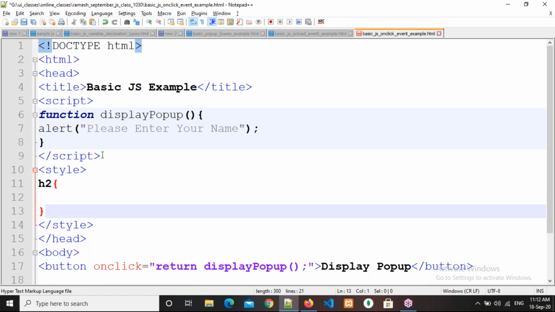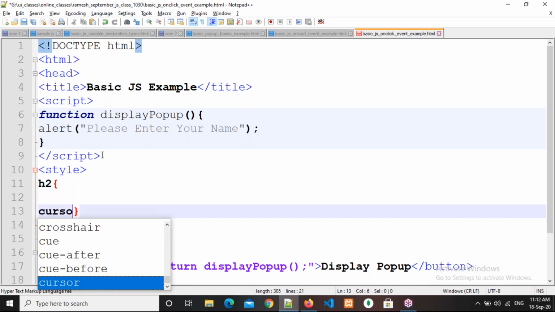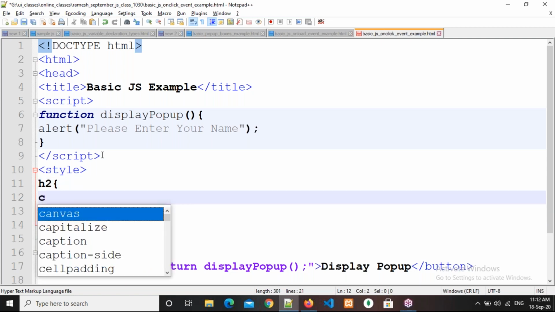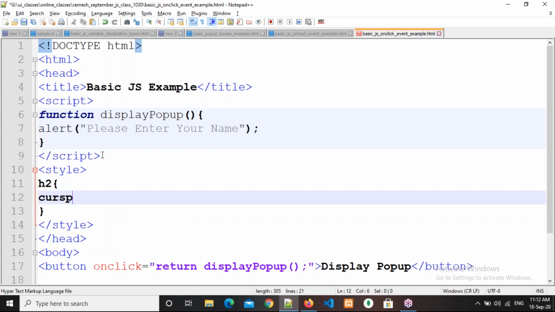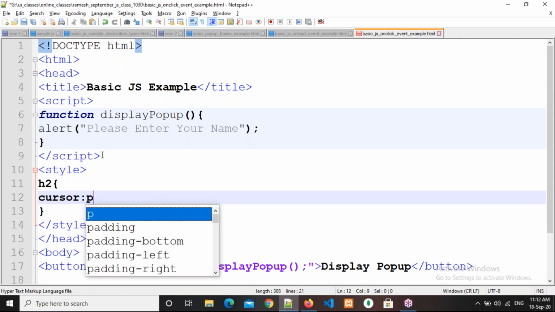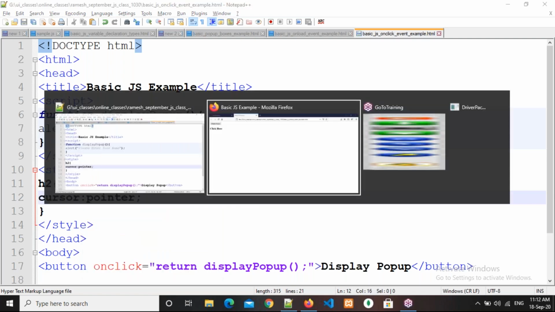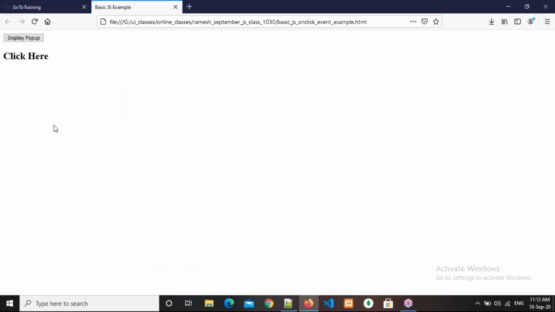H2, cursor colon pointer. Refresh it. Now see here, this is coming like this. Observe that the hand symbol is coming. Previously only the cursor was there, but now the hand symbol is coming.